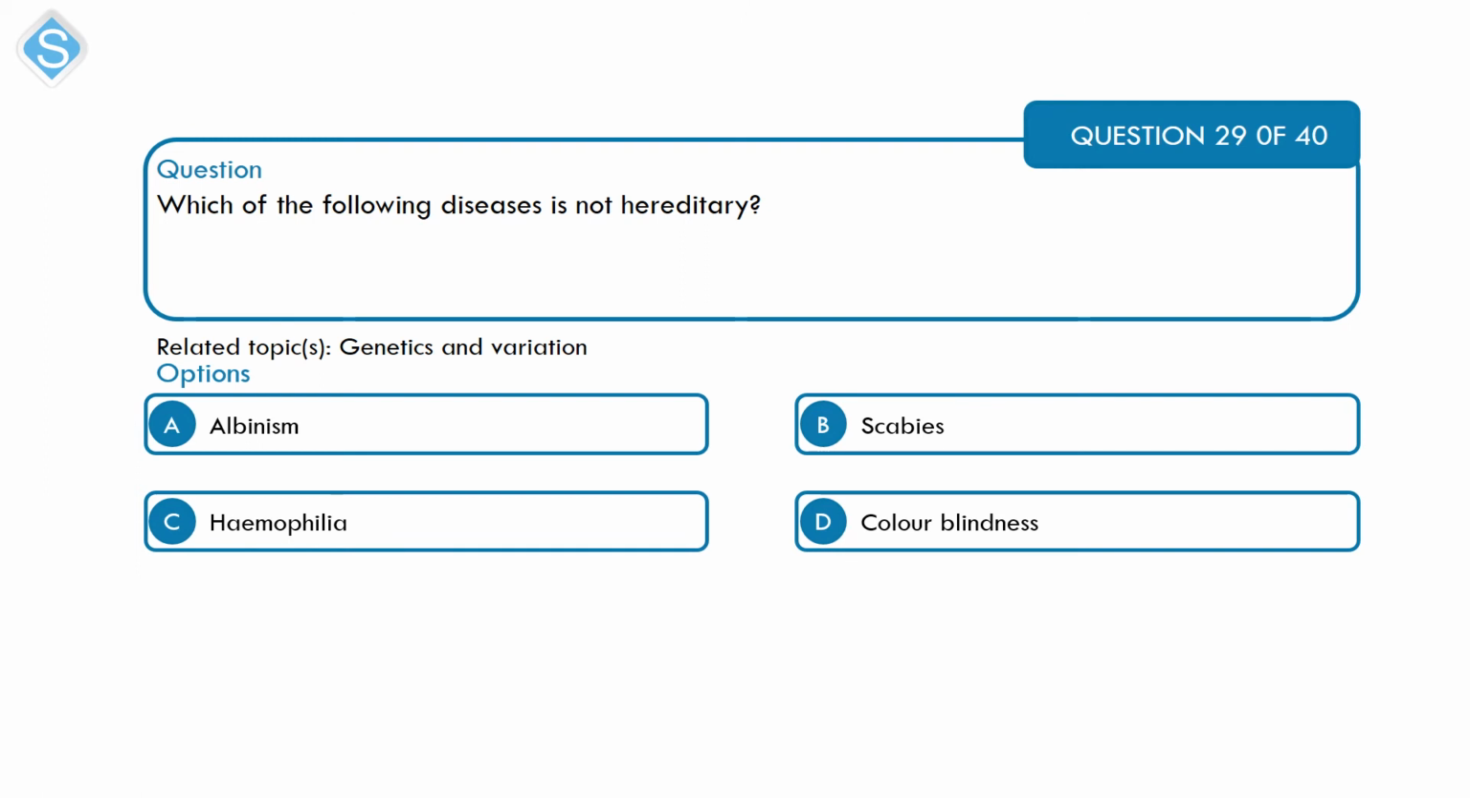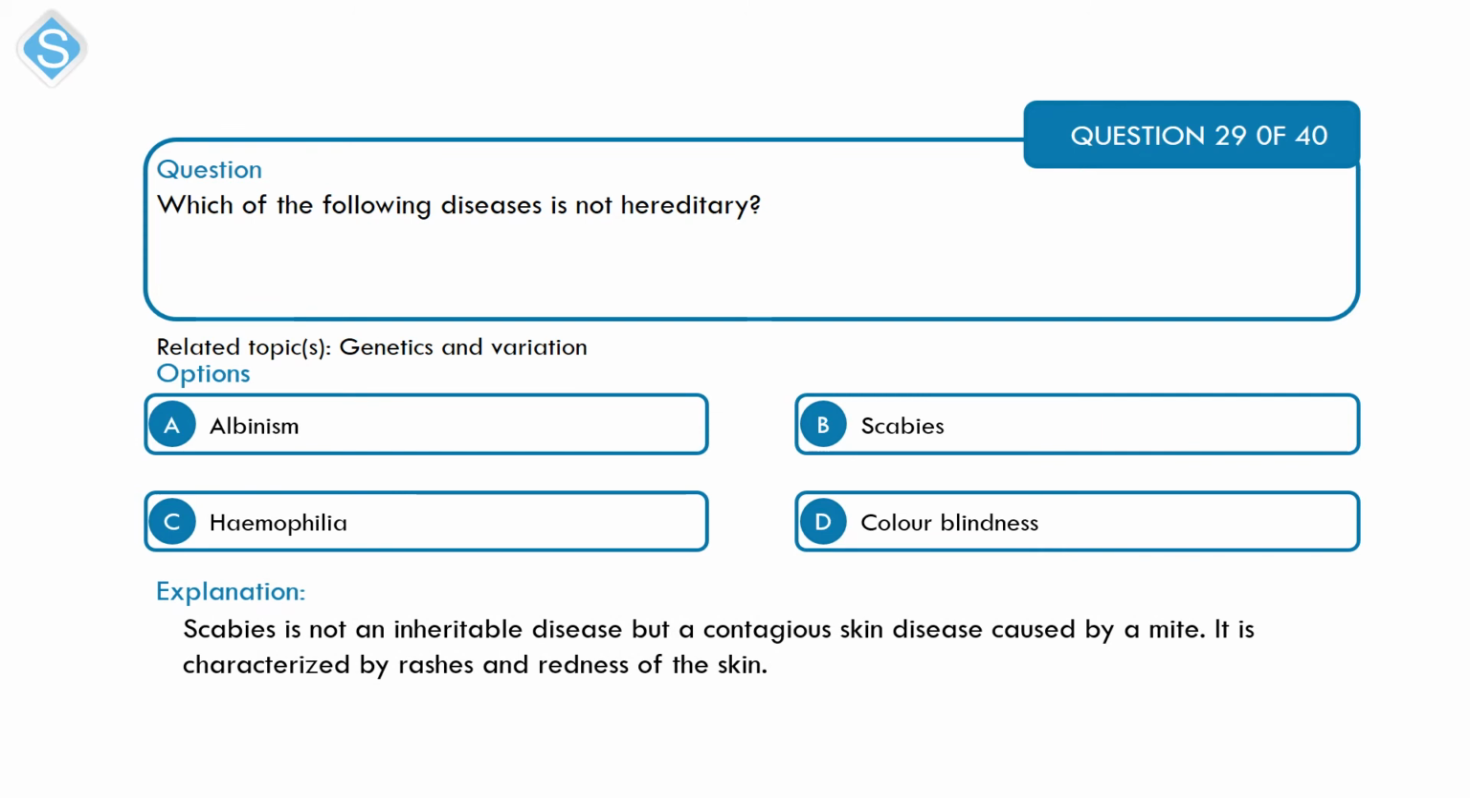Alright, so hereditary diseases, they are diseases that can be transferred from one generation to another, like from parent to offspring. Scabies is a contagious skin infection that cannot be transferred from the parent to the offspring, to the baby or the child. So that's option B, scabies.